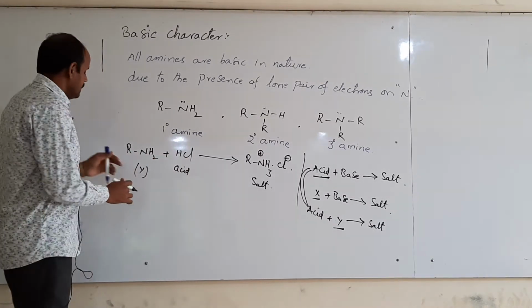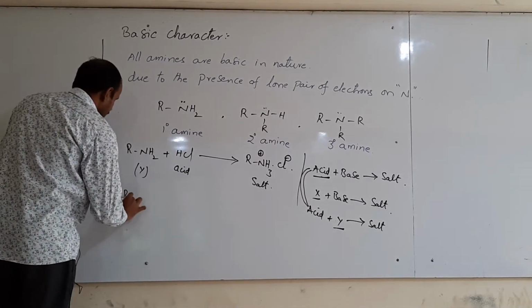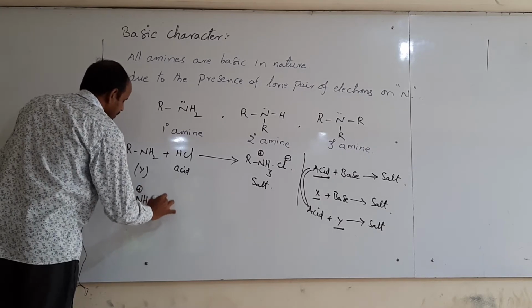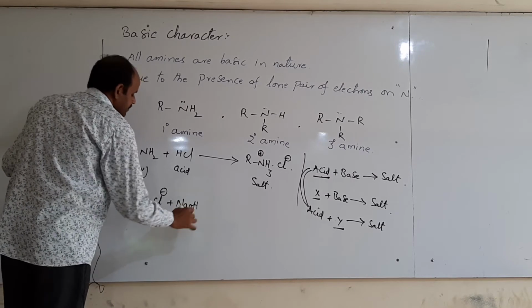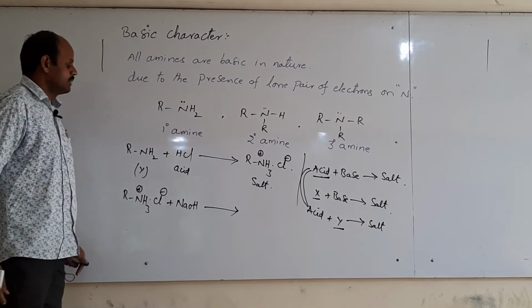And if you take this salt RNH3+ Cl-, if it reacts with sodium hydroxide, then again we get the primary amine only.